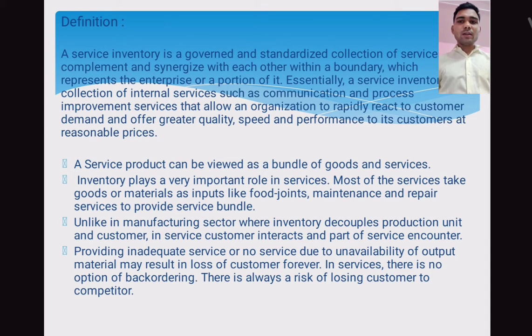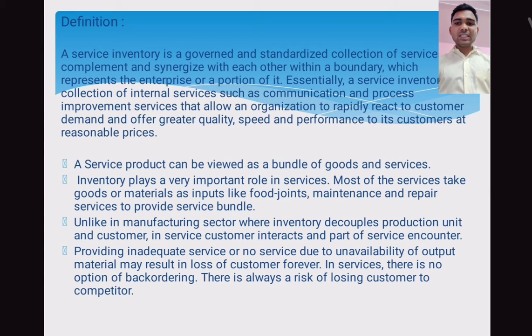A service product can be viewed as a bundle of goods and services. Inventory plays a very important role in services. Most of the services take goods or material as inputs, like food joints, maintenance and repair services, to provide service bundles.